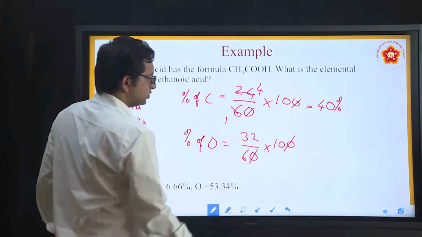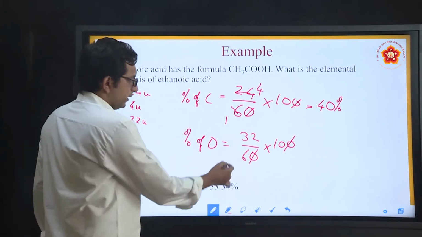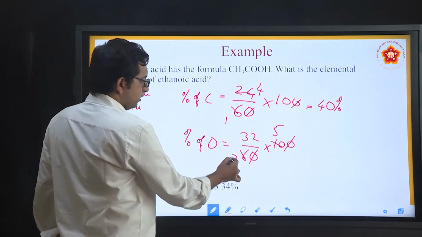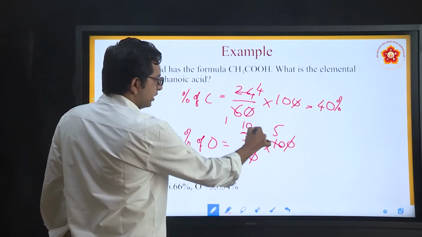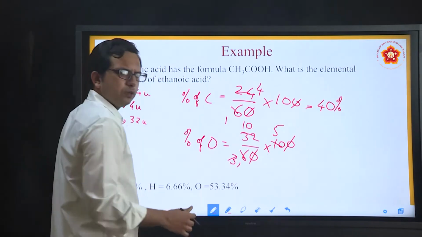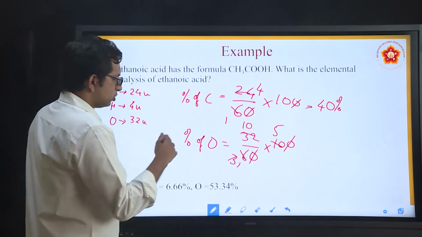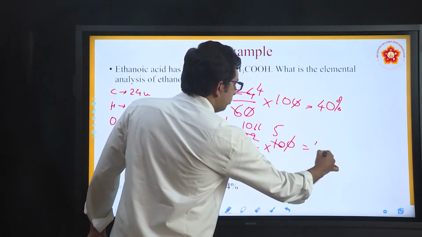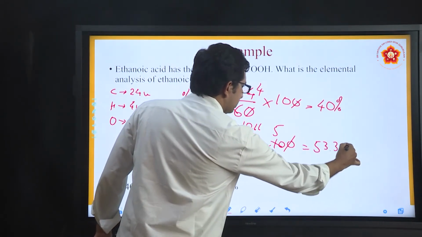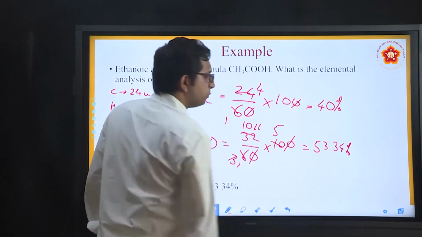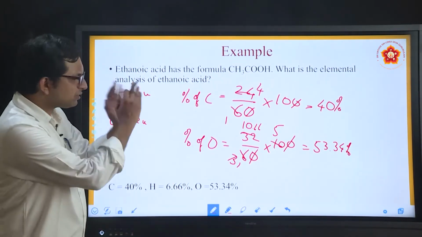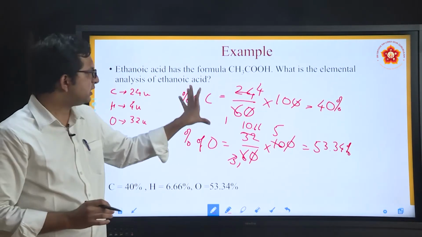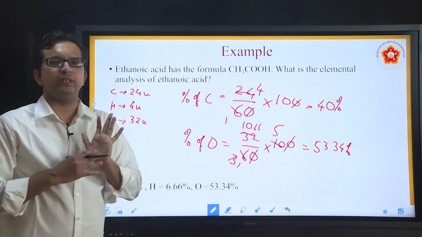Once again, let me cancel this part, then I can find 3 2s are 6, and this is around 53.3 because 33 is a multiple of 11. So the overall percentage is expected to be around 53.34%. This is how individually we can analyze each and every element present in a compound.